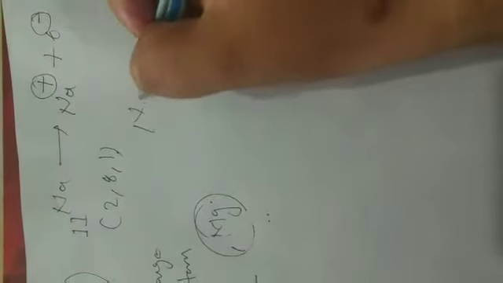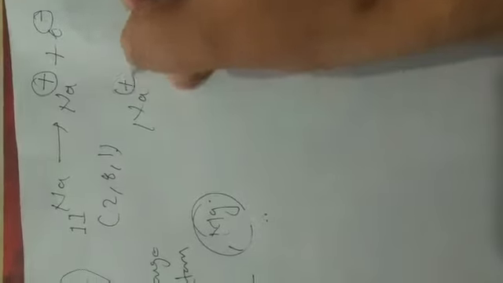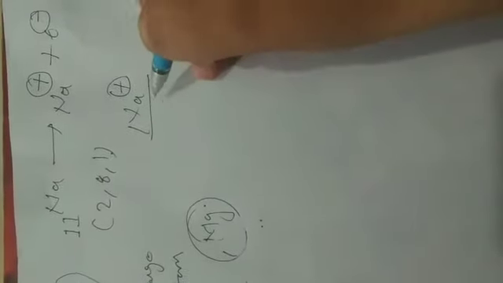In this, loss of 1 electron takes place, so sodium gets 1 plus charge. So this is an ion, the sodium ion.